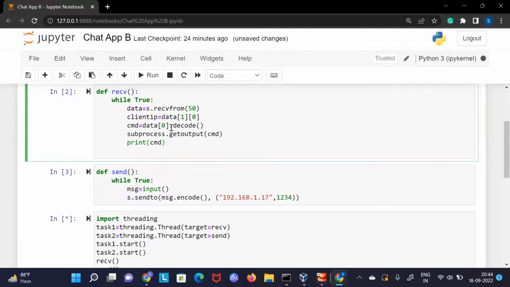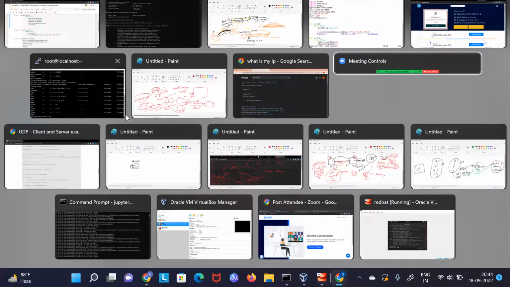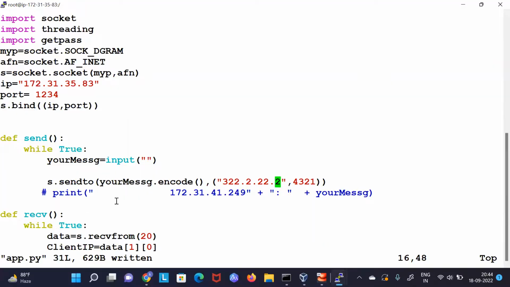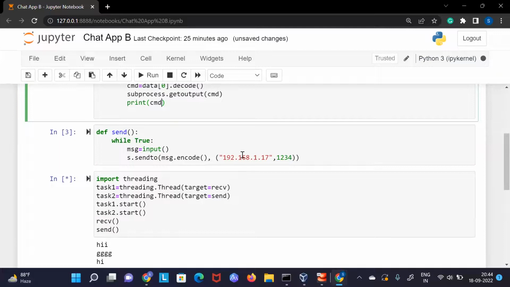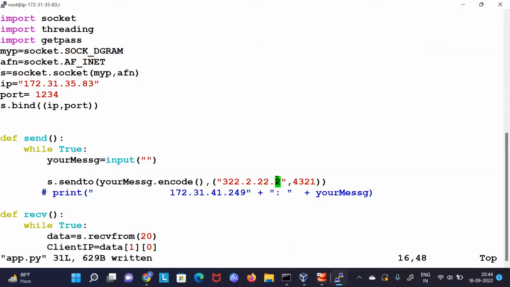Now what will happen is, as a hacker, you will type from here. Instead of sending some hi and hello, you will send a command. Your friend's OS will receive that command and run it as a command. With this subprocess you can run any type of command, even a critical command. You can check what things are running. Here you can also run, let's say, instead of sending a command, you can also send some virus from here.